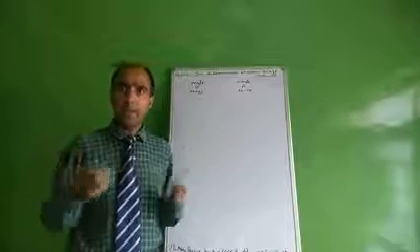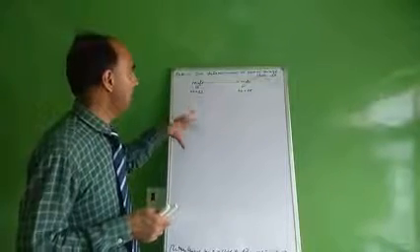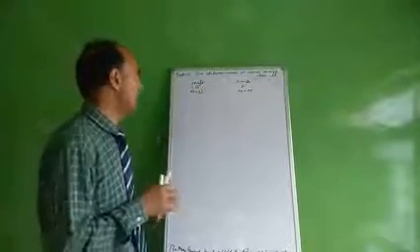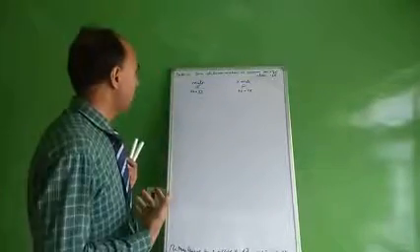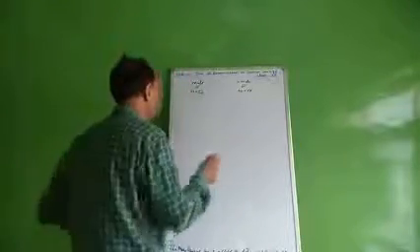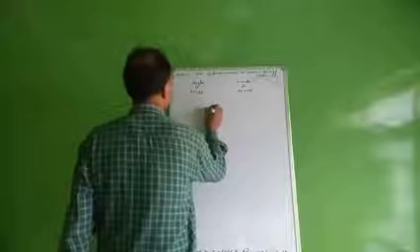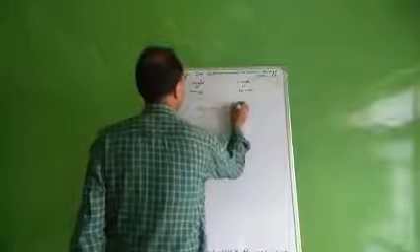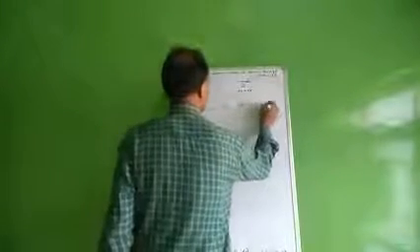Today's topic is sex determination of human beings for class 12 students. It is the most important topic. It is concerned with our human body. You all know that in humans there are two types of reproduction.